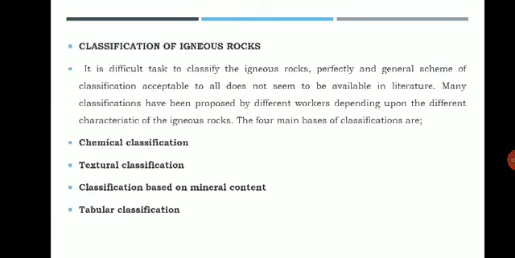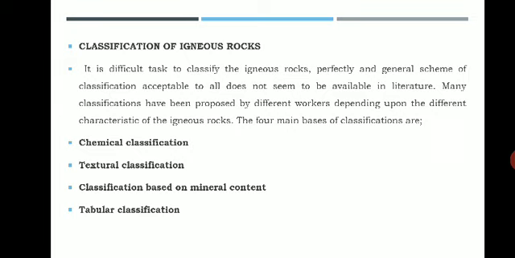So we have started with igneous rocks, and in today's class we will discuss the classification of igneous rocks, how these igneous rocks are classified. Just a revision, what are igneous rocks? Igneous rocks are the rocks which are formed by the cooling and consolidation of magma or lava. Those rocks are called igneous rocks.